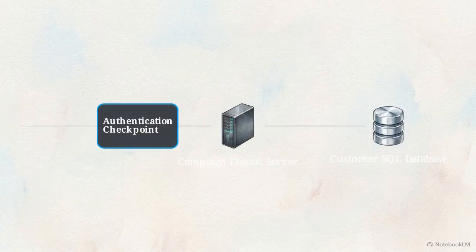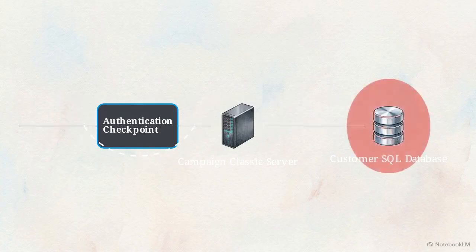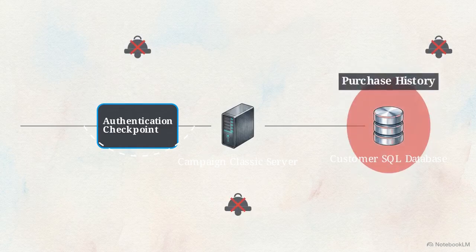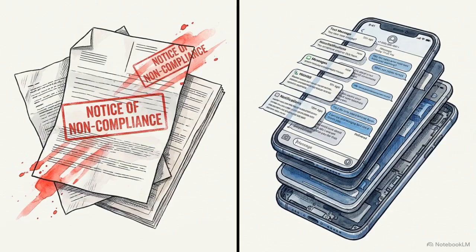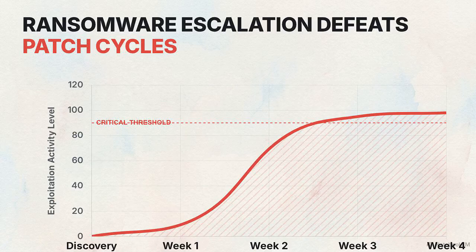This diagram maps an incoming request hitting a vulnerable Campaign Classic server. Due to flawed logic, it completely skips the authentication checkpoint, passing straight to the secure backend. Because the application authorizes the bypass, it exposes sensitive customer SQL databases without triggering standard security tripwires. Beyond the server compromise, this bypass leads to multi-million-dollar regulatory violations and provides a trusted platform for launching large-scale phishing campaigns. This timeline outlines the projected threat progression.